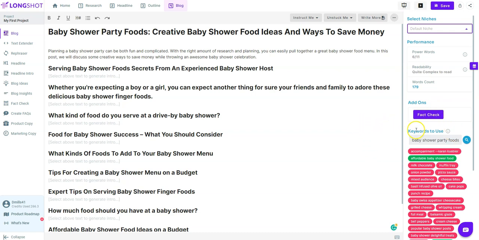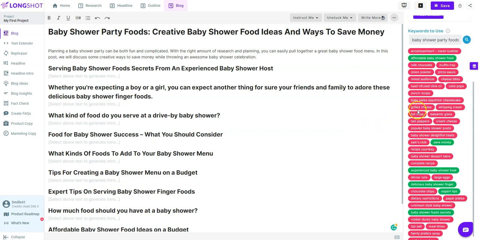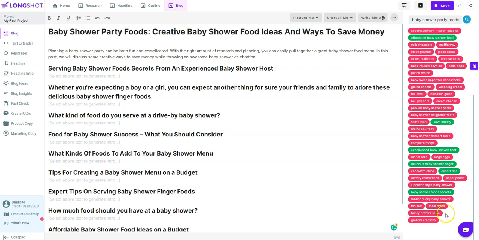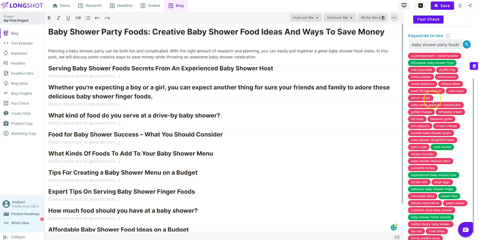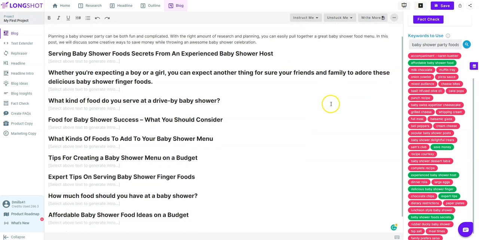And then one of the coolest things about this is that they have all these keywords over here, and if it's inside your article being used already, it will turn green, and if it hasn't been used, it's red. So this is basically a semantic keyword indexing SEO feature right here that no other AI tool that I've seen has built into it as smoothly as this. So this is one of my favorite parts of Longshot, and they've had this since the beginning, which is really awesome.